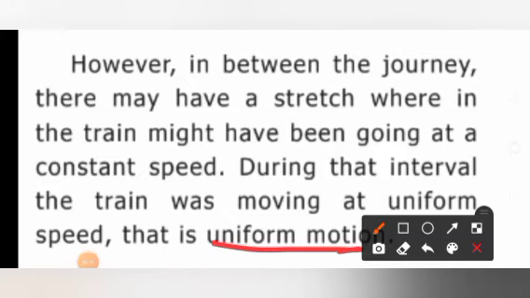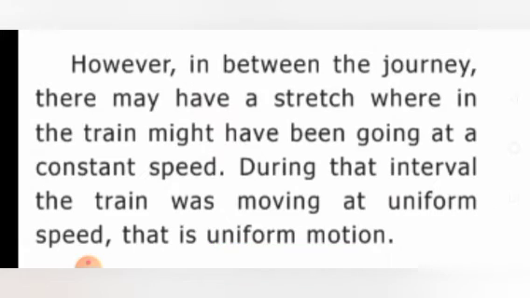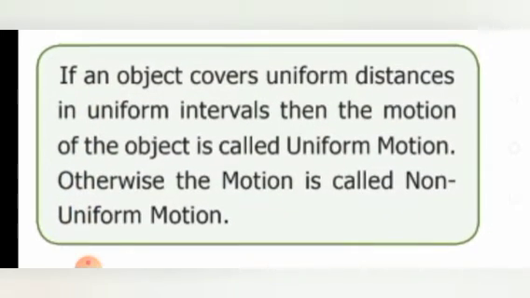So the speed of the object defines the type of motion of the object. If the speed is uniform, then the motion is also uniform. If the speed is non-uniform, then the motion is also non-uniform. If an object covers uniform distance in uniform intervals, then the motion is said to be uniform motion. So if the object covers the same distance in the same time period, the motion is called uniform motion.